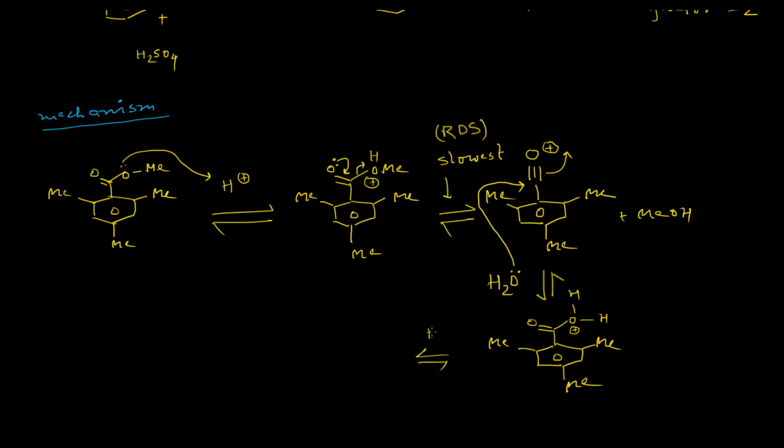And then it will undergo a proton elimination, and eventually it will form the neutral mesitoic acid. So this is the overall mechanism of AAC1. This step is basically the SN1 step, since it involves the formation of a carbocation, which is the acylinium ion in this case.